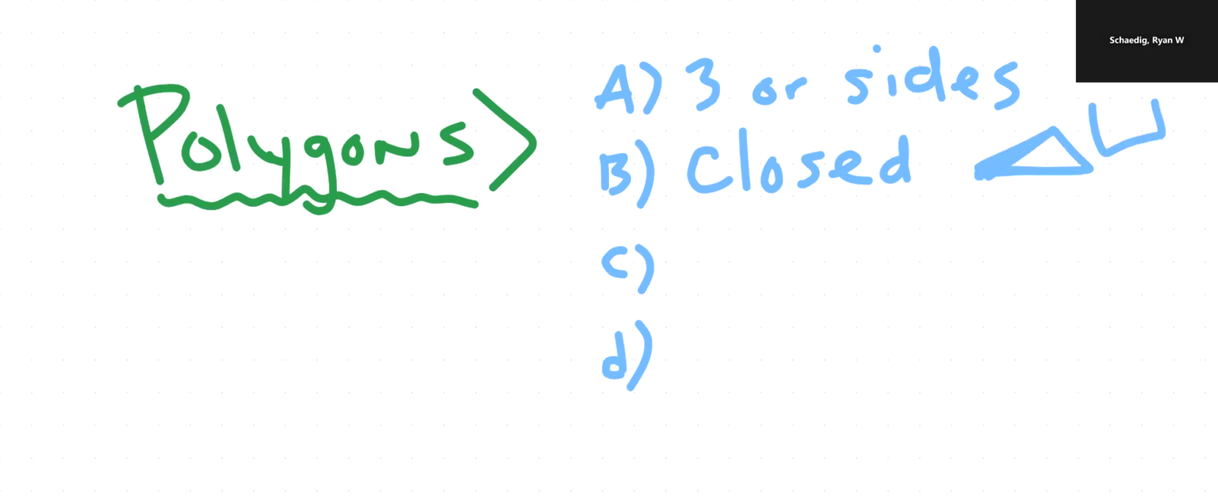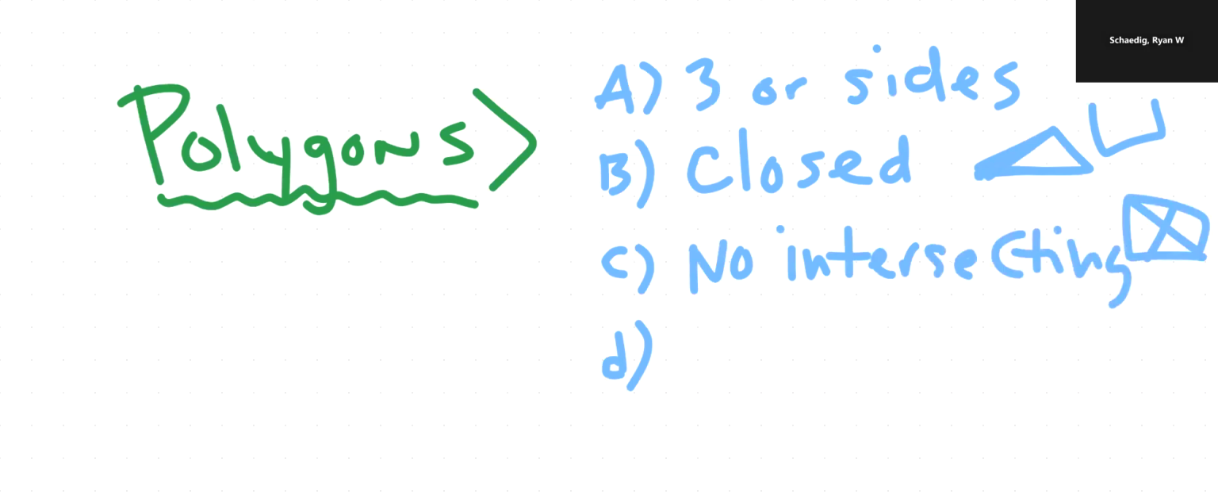There are no intersecting lines. So again, there's nothing crossing over, like that doesn't work. That is not a polygon. And all of our sides are straight, right? These are the things that make a polygon. And then with that being said, again, the circle is not a polygon.